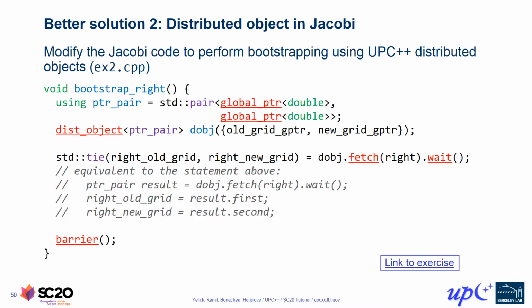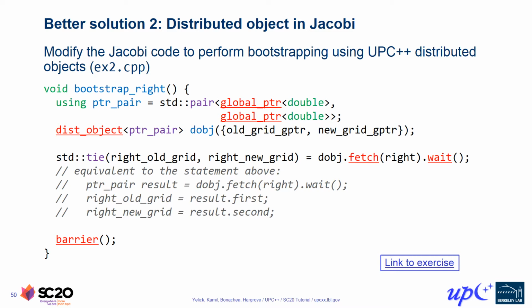Now we'll look at a second and better solution to the same exercise. In this version, we'll instead declare just one distributed object with a value type of std::pair, a container holding two global_ptrs to double. This pointer pair type alias was declared here to represent that helper type to make the syntax nicer. For those less familiar with C++ programming, it's worth noting that type aliases like this one are a handy feature that can help declutter your code, especially when lots of template types are involved, as those tend to inflate the syntactic length of your types.